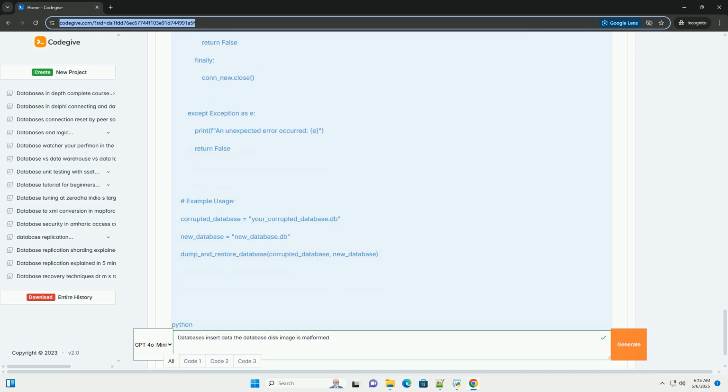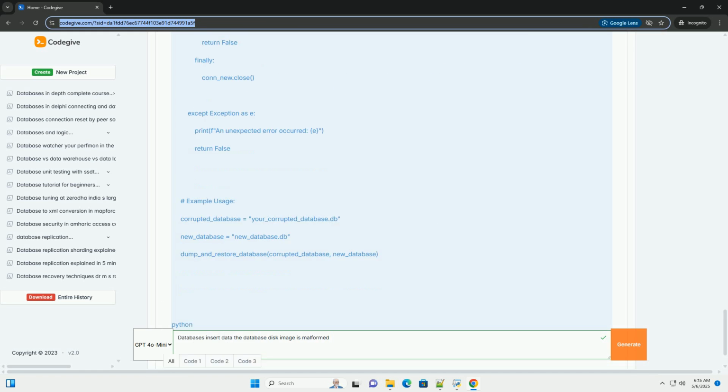Execute PRAGMA integrity_check. Runs the integrity check. Check results. If the result is OK, the database is likely healthy. If not, print the errors reported by the integrity check. Execute PRAGMA foreign_key_check. Checks the integrity of foreign key relationships.